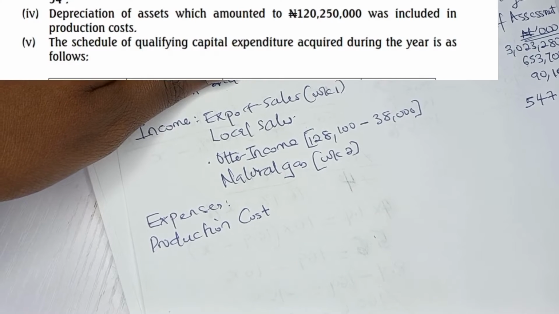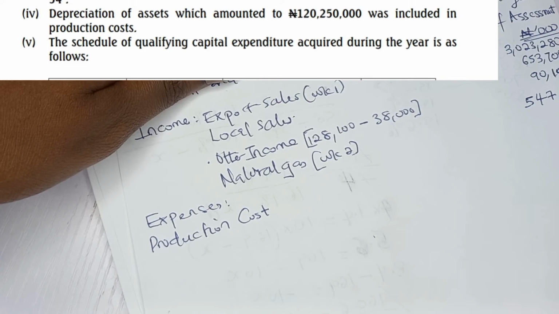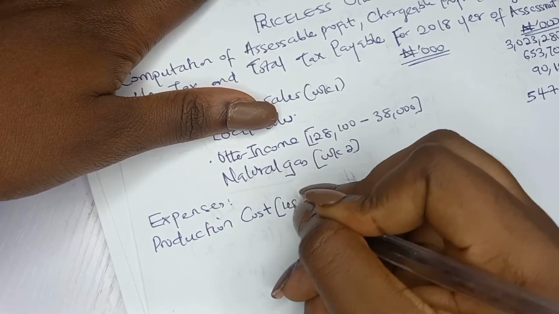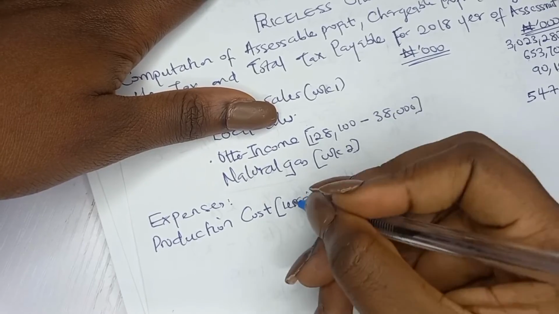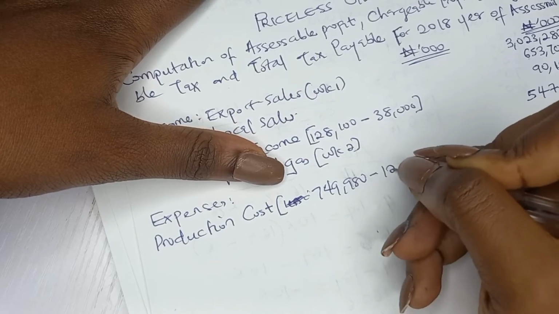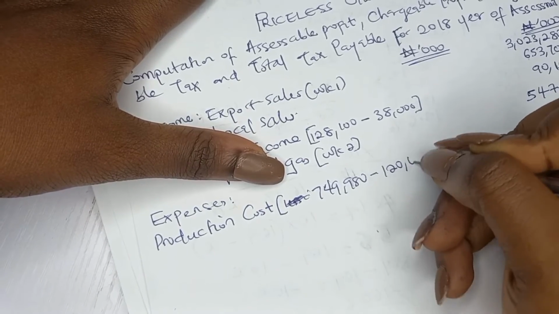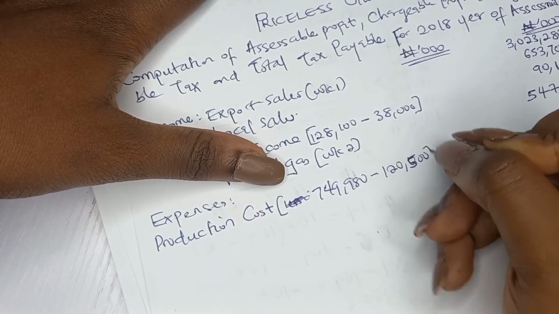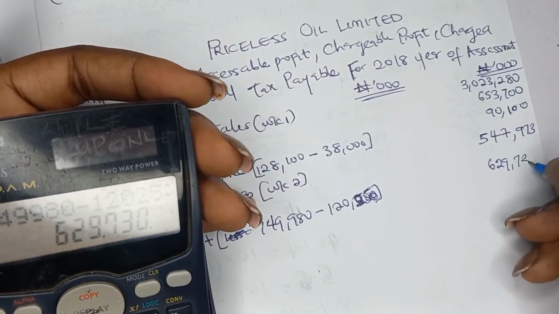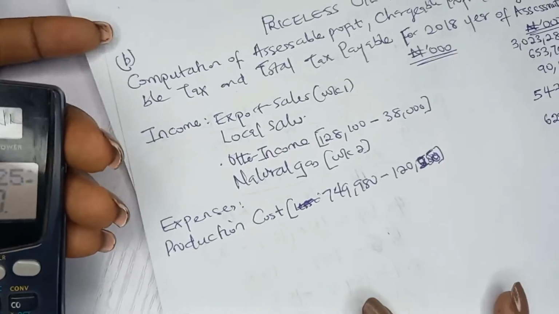They said depreciation of assets which amounted to 120,250,000 was included in production cost. So you deduct depreciation: 749,980,000 minus 120,500,000. You put that in your calculator, and you have 629,730 as your actual production cost.